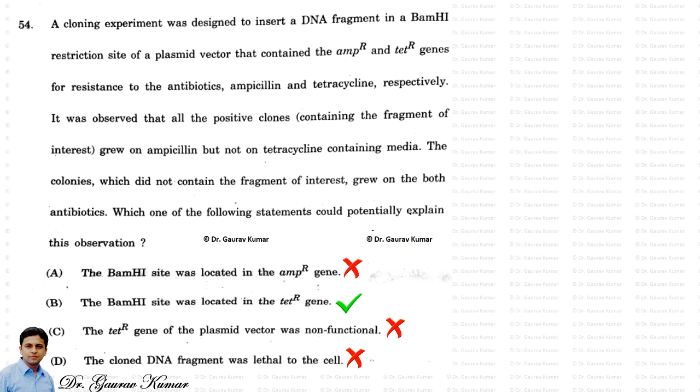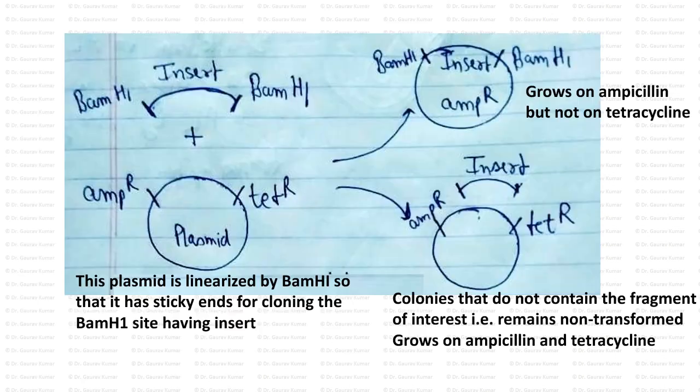The non-transformed colonies, which had the plasmid but in which the insert was not integrated, were able to grow on media containing both ampicillin and tetracycline, because the amp and tet genes were intact. You can see this with the diagram that I have made on the next slide.